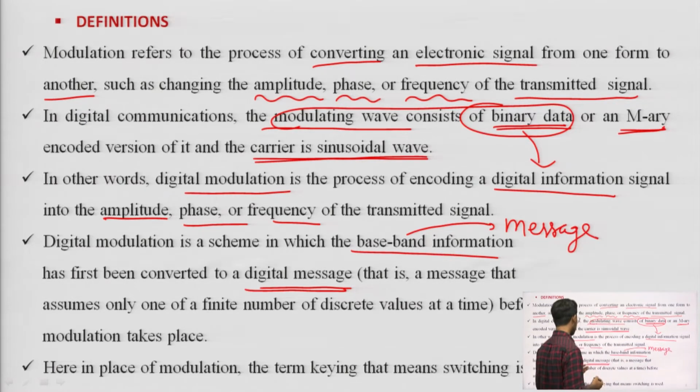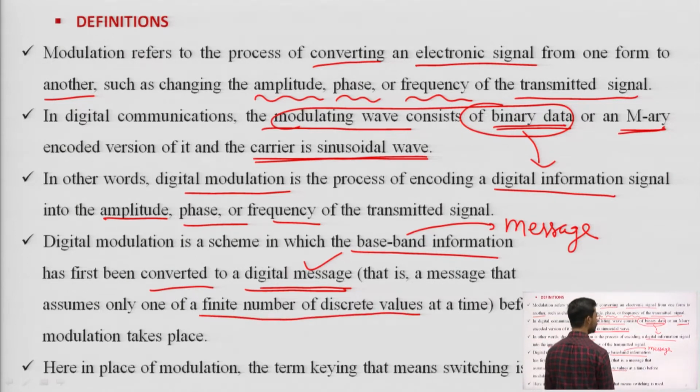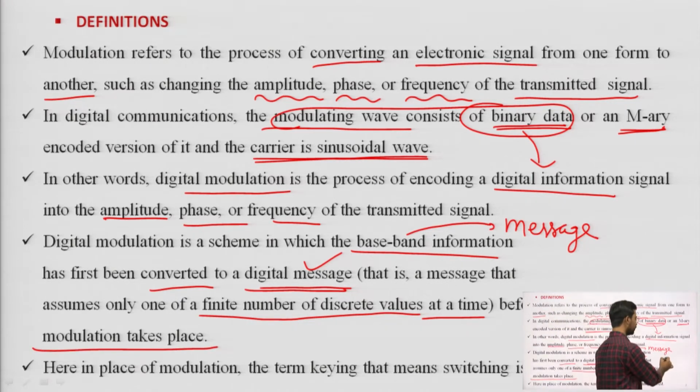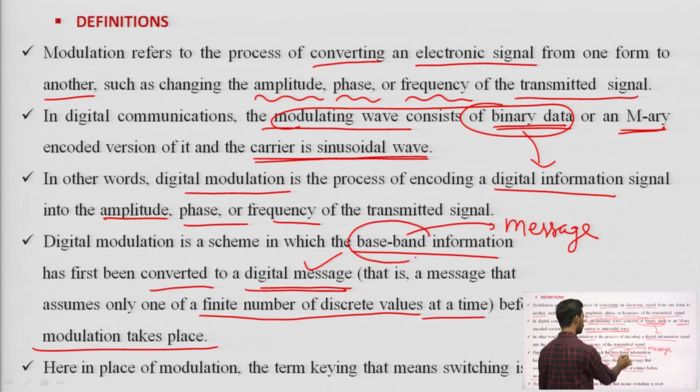This message should be converted to digital form, that is, a message that assumes only one of a finite number of discrete values at a time. So before the modulation process we have to change the continuous baseband signal to a digital message. This is the first step.